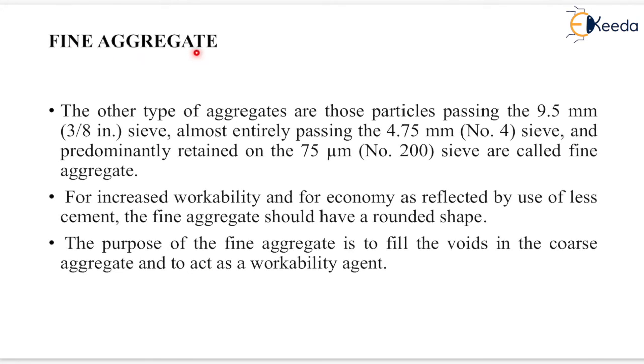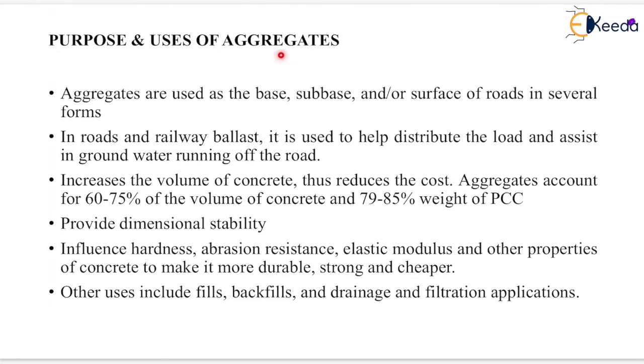Now next is the fine aggregate. The other type of aggregates are those particles passing the 9.5 mm sieve, almost entirely passing the 4.75 mm sieve, and predominantly retained on the 75 micrometer sieve, called fine aggregate. For increased workability and for economy, as reflected by the use of less cement, the fine aggregate should have a rounded shape. The purpose of the fine aggregate is to fill the voids in the coarse aggregate and to act as a workability agent.